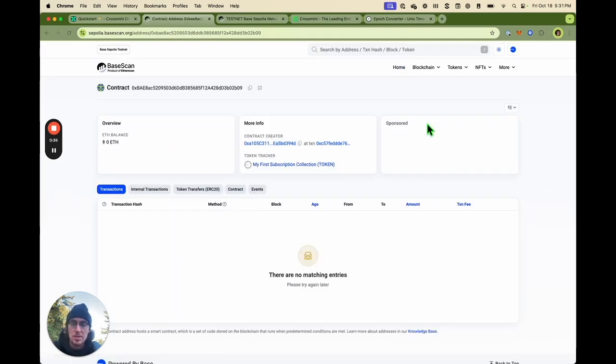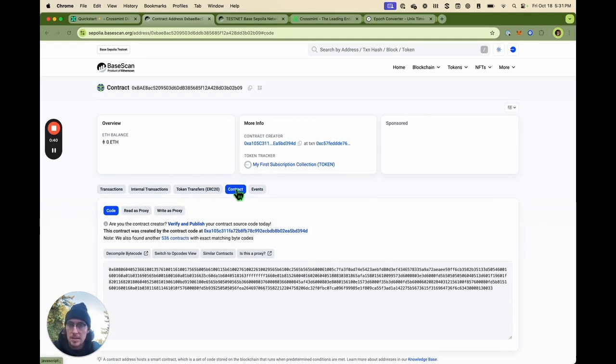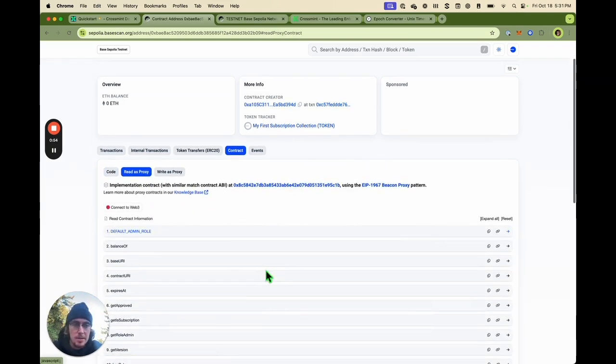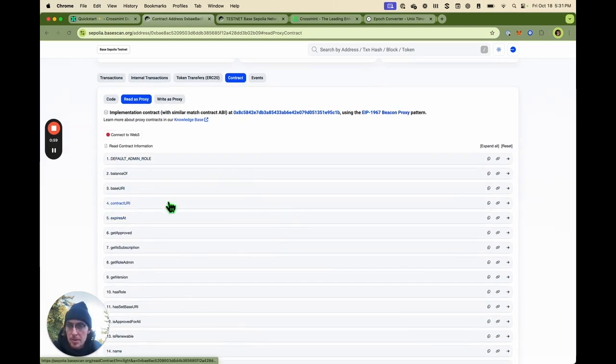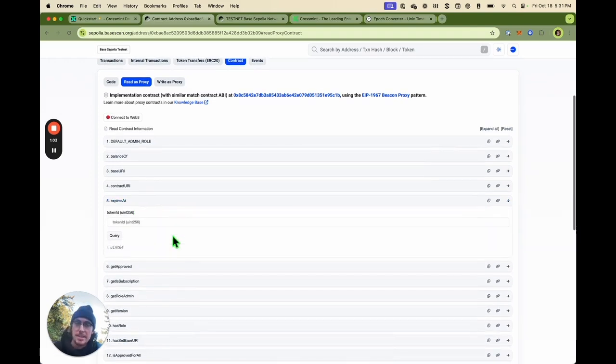And here we can see our contract out in the wild. And let's have a look at it. So we go to contract, code. If here you see something that says verify and publish and it's asking you to do it again, make sure you go through and do that, and that way you can read your contract properly. But I've already done that, so we go read as proxy, and then we can see all the information here for our Base Sepolia contract. And here's the important one, expires at. This is what makes your subscription a subscription.